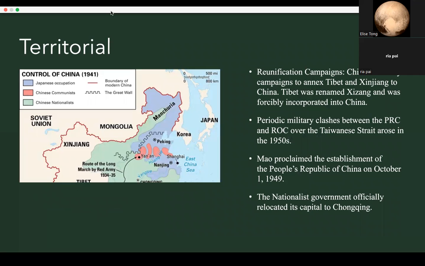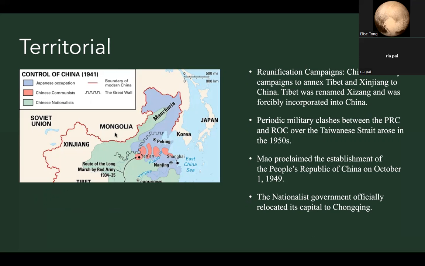In terms of territorial changes, there were not a lot of ways in which the map changed. However, through the reunification campaigns, which were China's military campaigns to annex Tibet and Xinjiang to China, Tibet was renamed Xizang and was forcibly incorporated into China. There were also periodic military clashes between the PRC and ROC over the Taiwan Strait, which arose in the 1950s. American forces were authorized by Congress to defend Taiwan and prevent it from becoming communist.